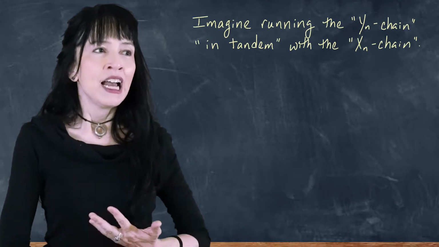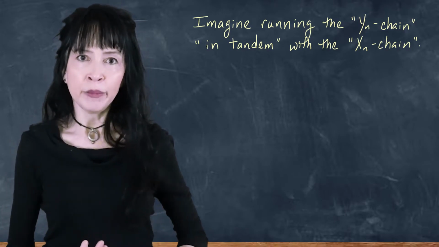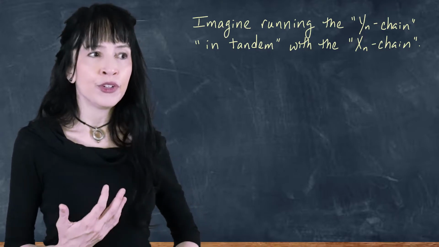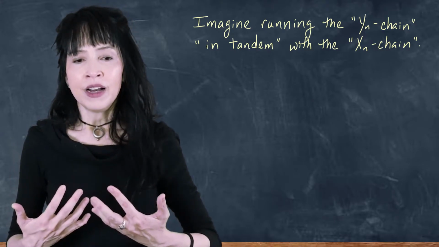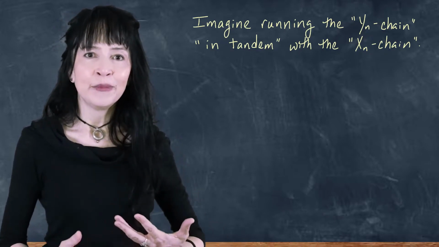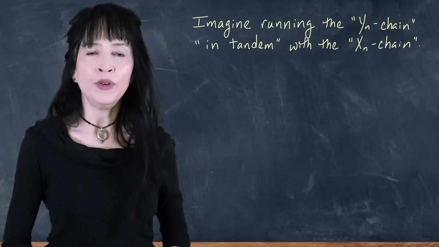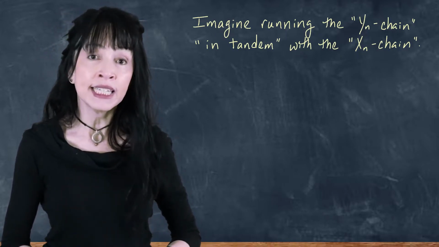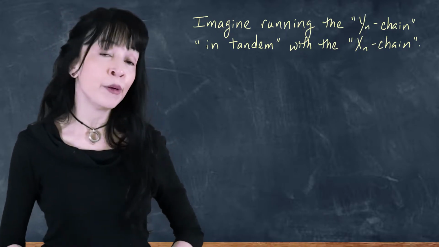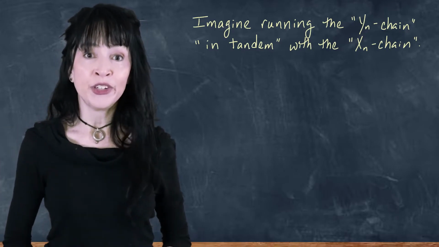Now imagine running the X chain and the Y chain in tandem. In tandem, I mean using the same sort of random input. If you were trying to decide whether it was sunny or cloudy or rainy, you might have a random number generator, and you could compare those random numbers to values in the matrices, but using the same random number for both the X chain and the Y chain.